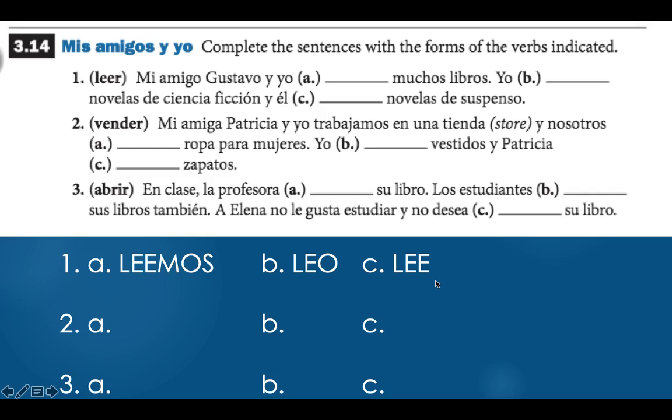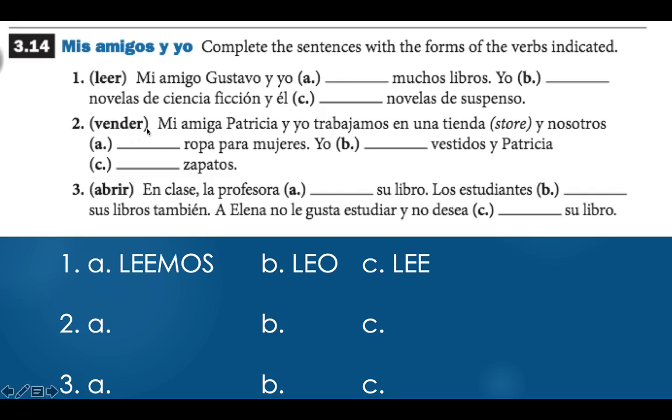All right, now that you've had a little practice with these, I want you to try numbers 2 and 3 for me, please. When you're ready, you can unpause your audio. All right, let's take a look at these. So number 2, we're using the verb vender, to sell, and it tells you here that mi amiga Patricia y yo trabajamos en una tienda. So my friend Patricia and I, we work in a store, and y nosotros blank ropa para mujeres. And we sell clothes for women.